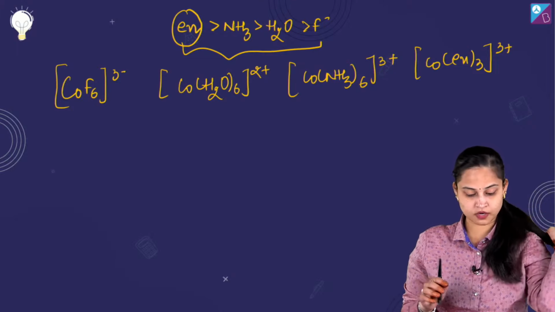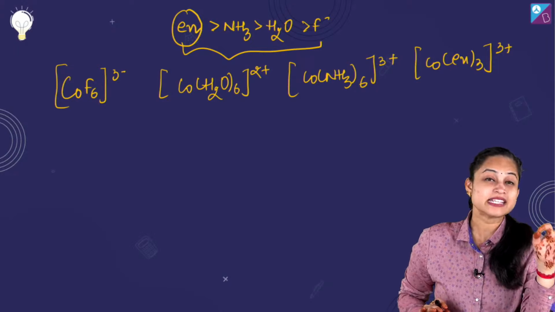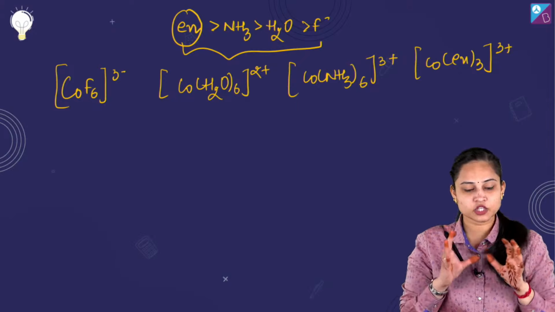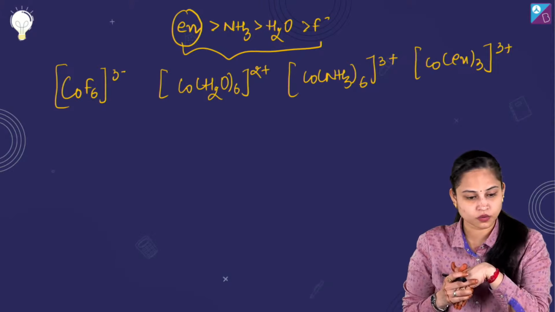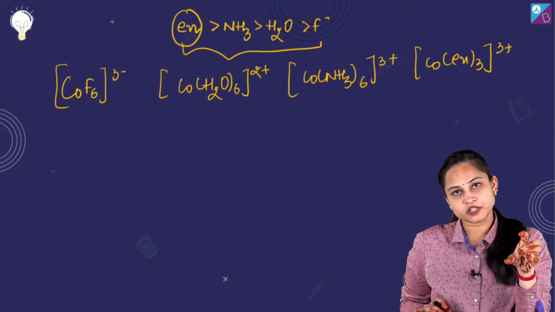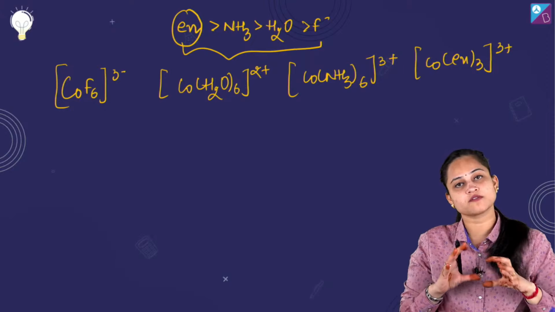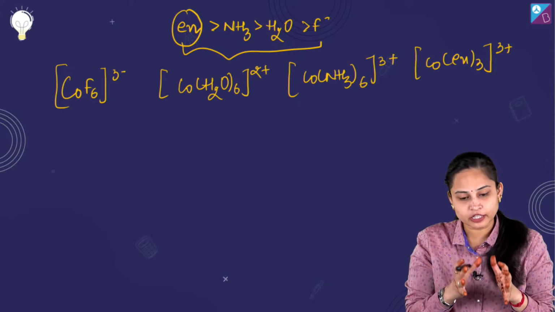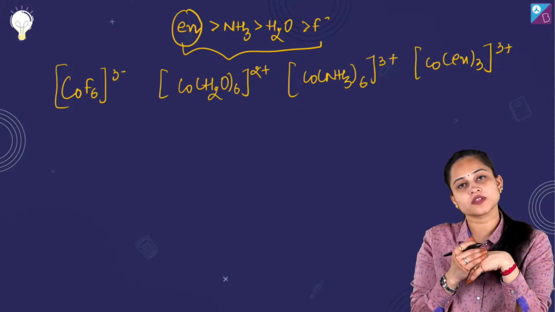So what I want to say over here, if I just go by the way of strong field ligand cases, see, CFSE value जो होती है, crystal field stabilization energy, इसकी जो value होती है, it increases as the strength of the ligand increases, okay? Also, this particular value increases with the increase in the positive charge on the central atom.